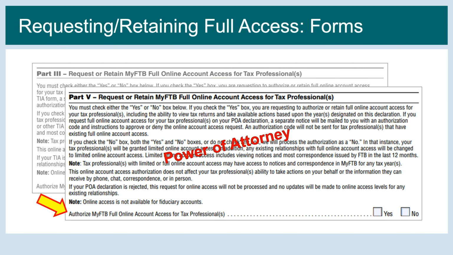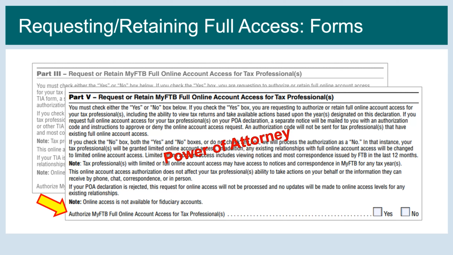There are several ways for a tax professional to upgrade their access level from limited to full. The easiest way is by requesting it at the same time they submit their TIA or POA request. The TIA and POA forms have a section to request full access titled Request or Retain MyFTB Full Online Account Access for Tax Professionals. On the FTB 3534 Tax Information Authorization Form, it is located in Part 3.